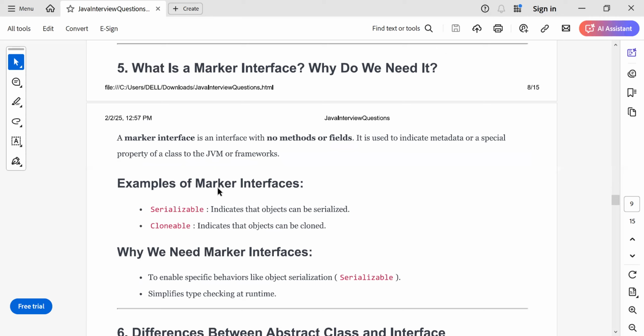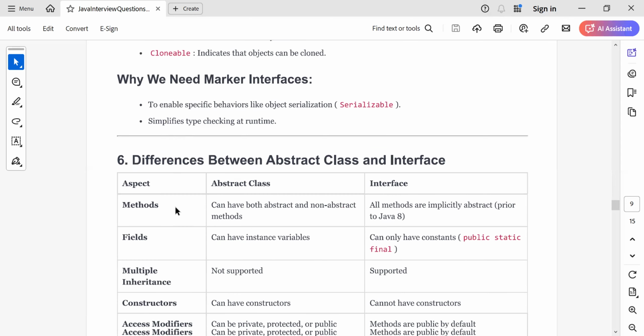So what are some of the marker interfaces? Marker interfaces are Serializable and Cloneable. Serializable indicates that the object can be serialized. It just gives an indication to the JVM that this object can be serialized. Similarly, Cloneable gives the indication that this object can be cloned. So to give the indication to the JVM, we have marker interfaces, which do not have any methods or fields. So that is about marker interface.